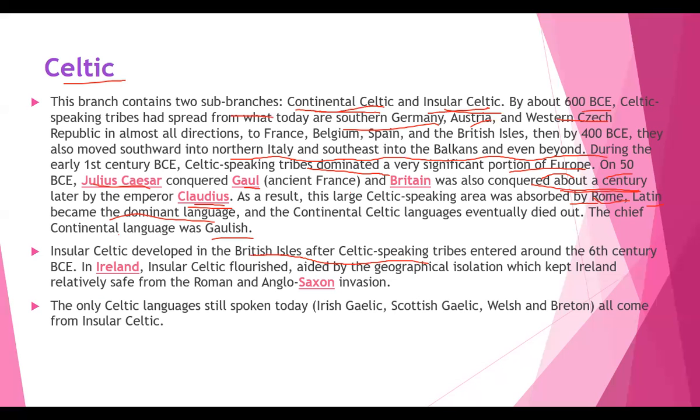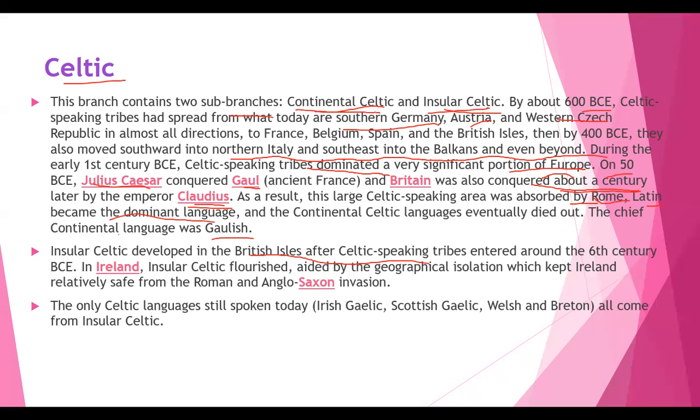These people got into Rome, and when they went to Rome, what happened? They were not permitted to speak this continental Celtic language. Due to this reason, the continental Celtic language died out. It vanished, right? And coming to the insular Celtic, it developed in the British Isles after Celtic speaking tribes entered around the 6th century BCE in Ireland.